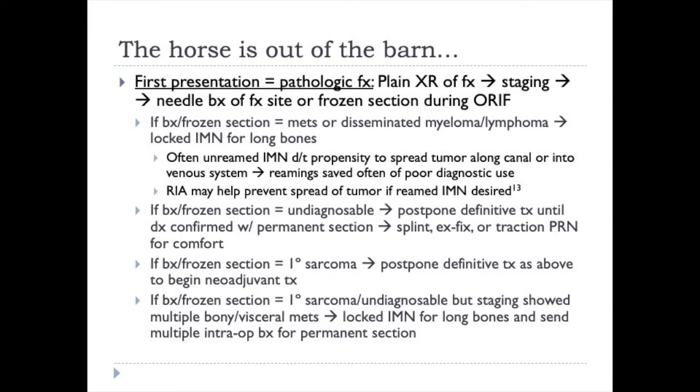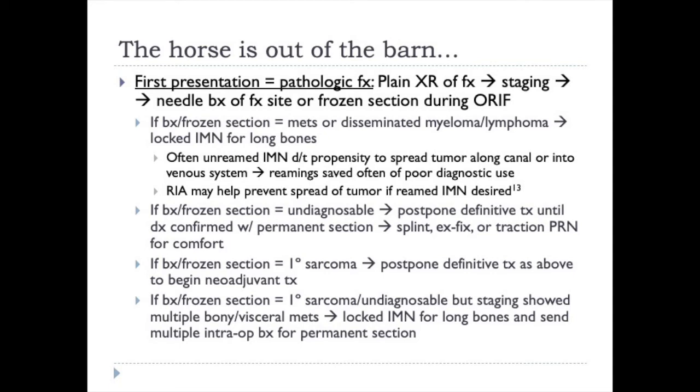Often unreamed intramedullary nails are used due to the propensity to spread tumor along the canal or into the venous system. However, what a lot of people use is RIA, irrigator aspirator, so that it can help suck that tumor out while providing reamed fixation. Reamings can be used for biopsy, but they're often of poor diagnostic use because what you end up with is a few scattered cells rather than the architecture of the tumor itself. So in many carcinomas, that's okay, but especially if it's a primary sarcoma, it will be very difficult to get the diagnosis with reamings.